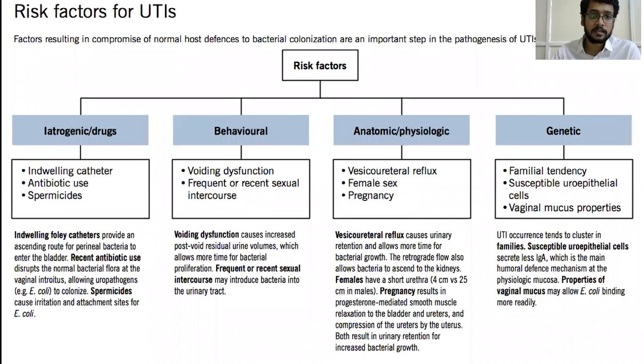So let's see the risk factors for UTIs. We can broadly classify these risk factors into four. That is iatrogenic or drugs, behavioral, anatomic or physiological, and genetic. We shall see each in detail.